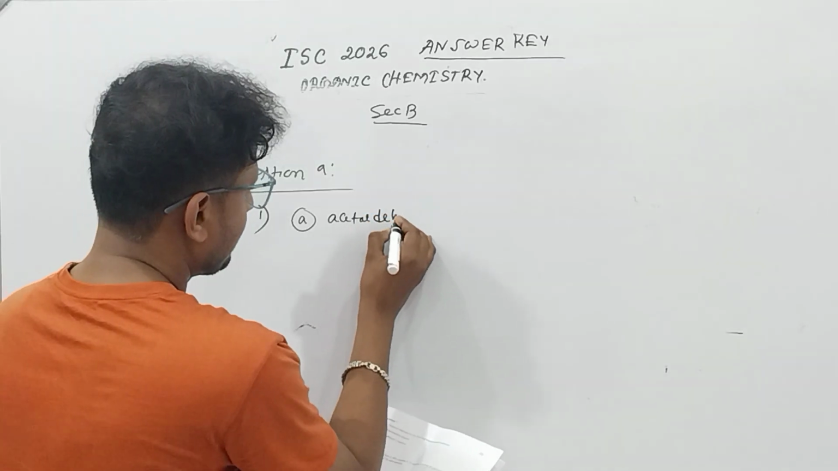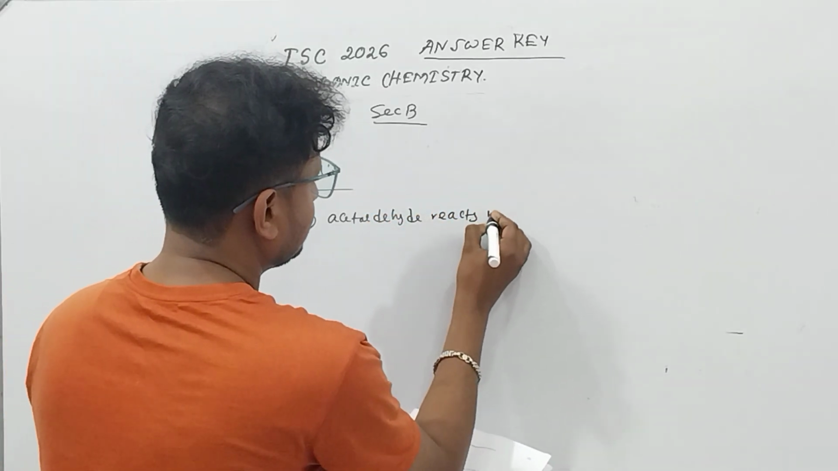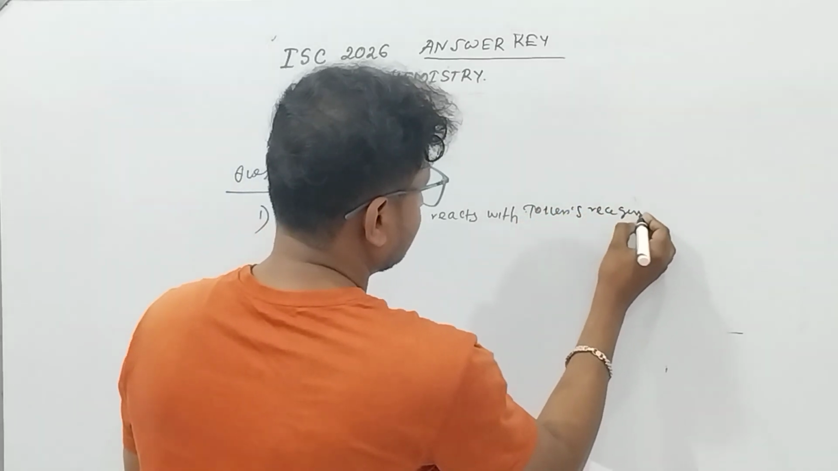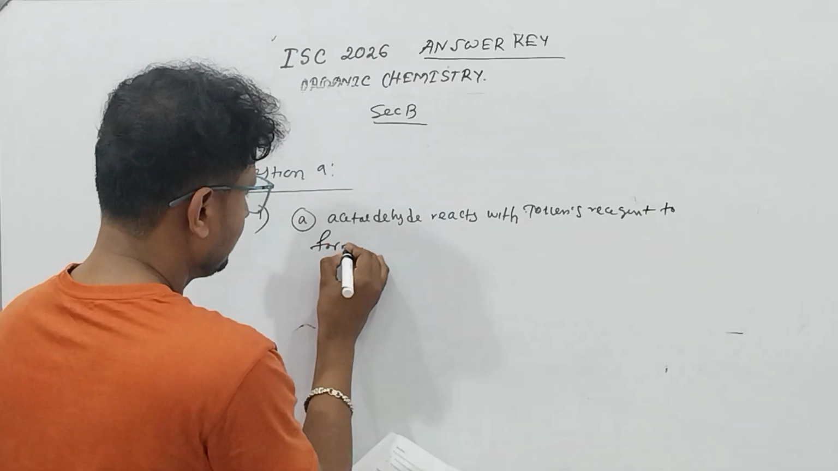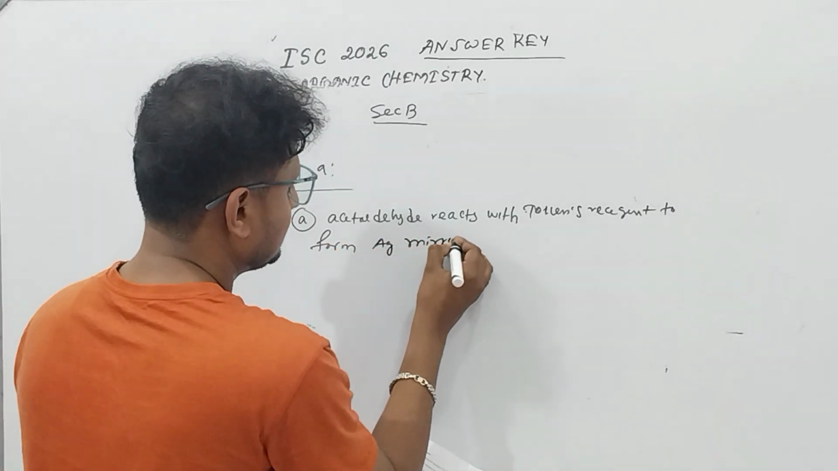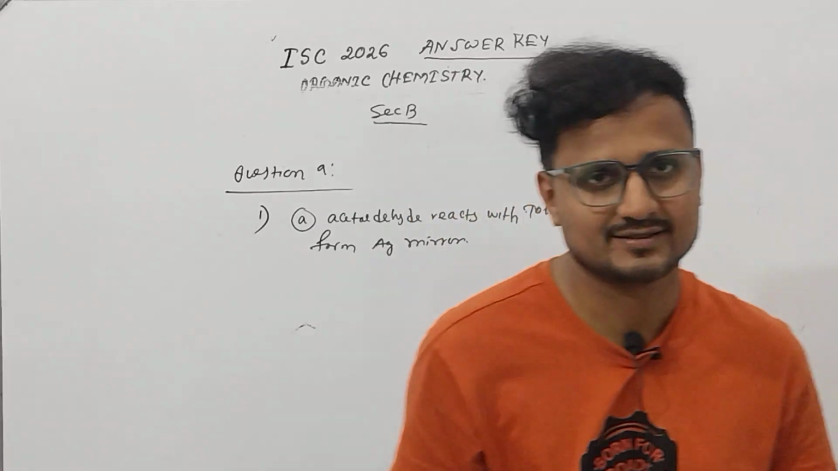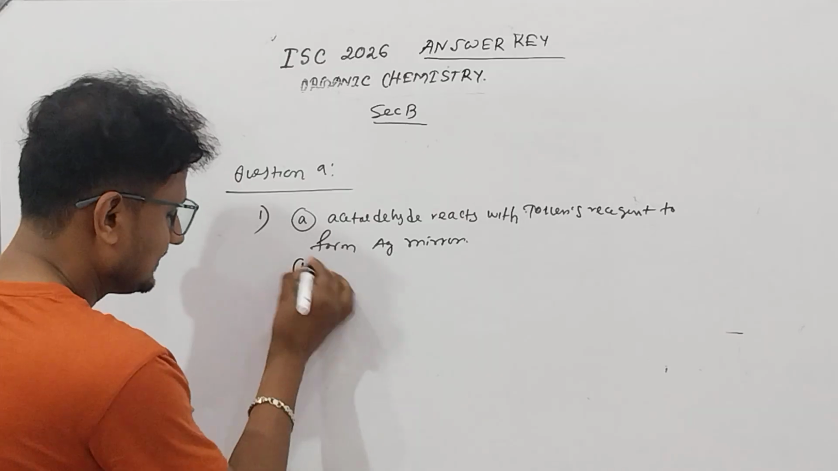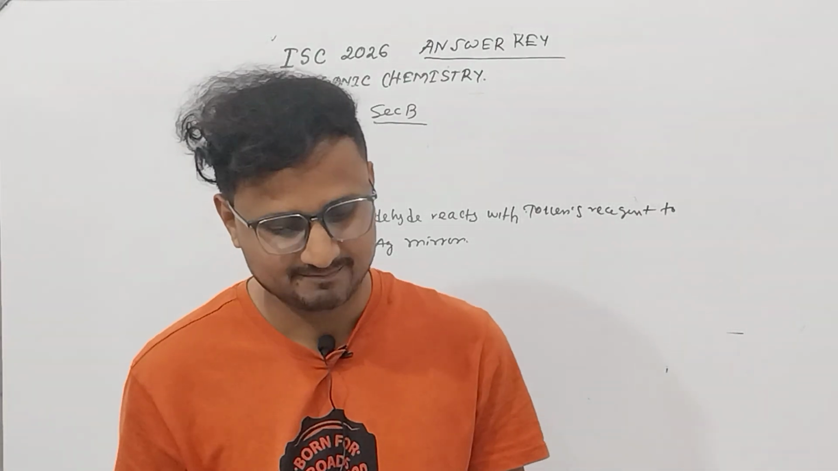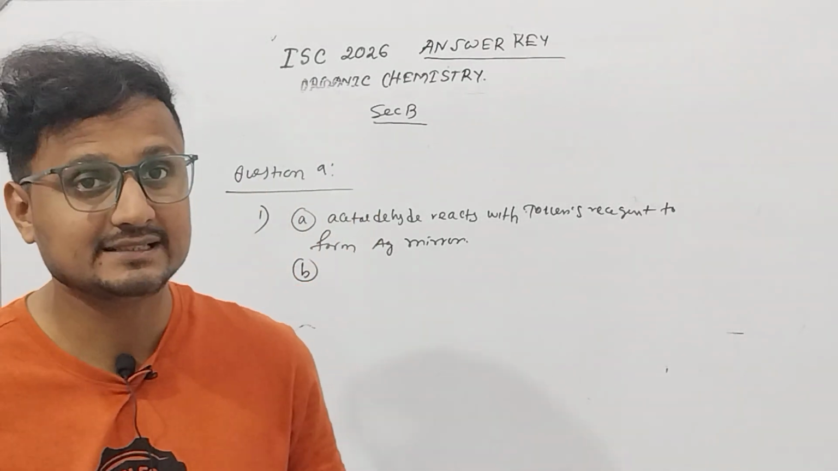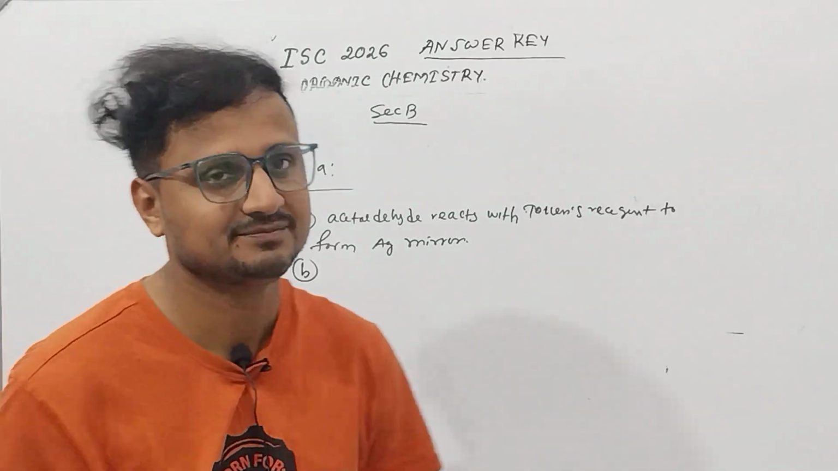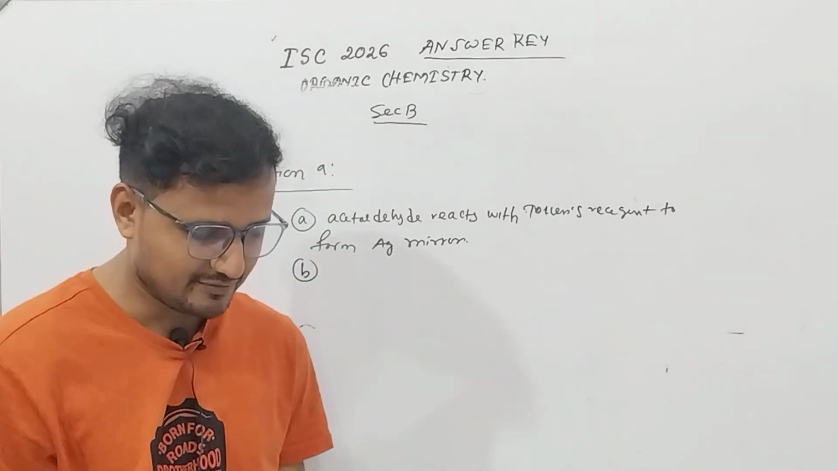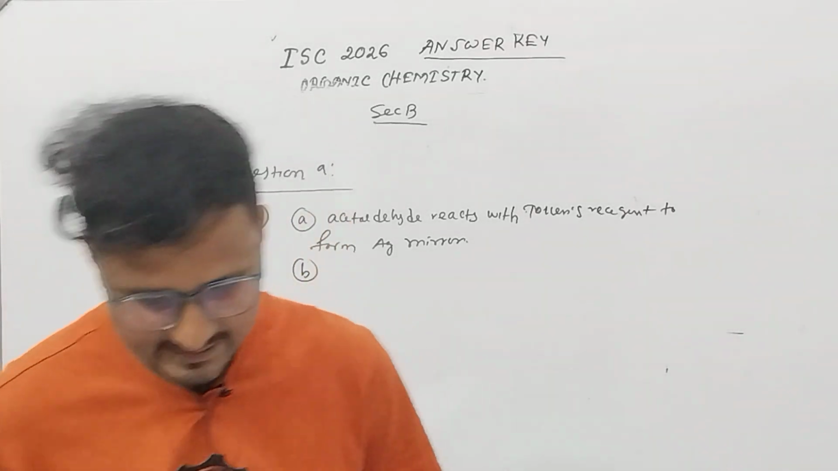We know that acetaldehyde reacts with Tollens' reagent, right, to form a silver mirror, but acetone never reacts. So that is how we can differentiate. Okay, and number B, acetic acid and benzaldehyde. Benzaldehyde takes part in reaction with Tollens' reagent, but acetic acid never reacts. So it is very simple. It is not that tough a reaction, it is very simple.